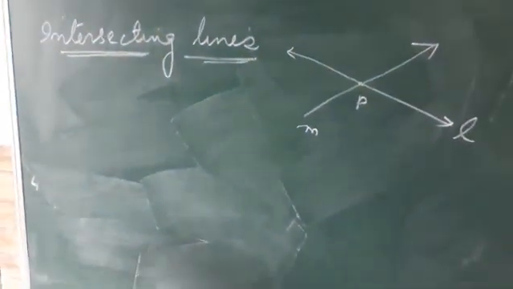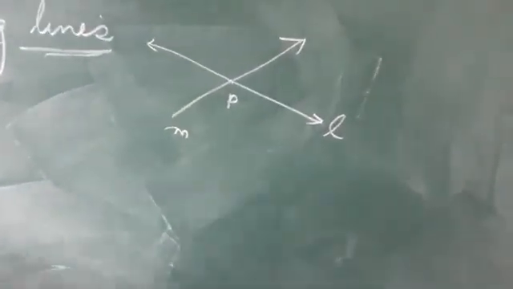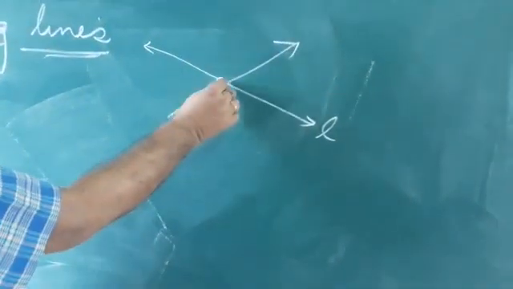That means intersecting lines intersect each other at a point, and this point is called the intersection or point of intersection. Clear?